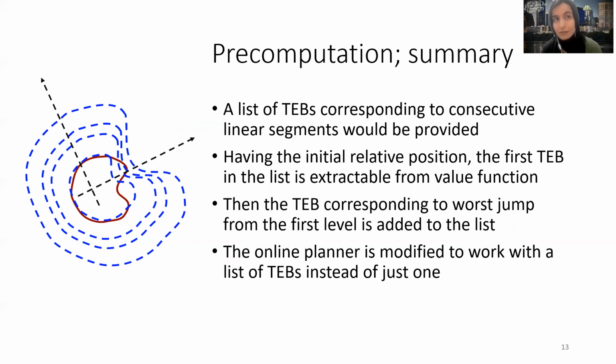The online planner is then modified slightly to work with a list of TEBs instead of just one. And this process of having a list instead of just one value makes actually perfect sense if you think about it, because the more uncertain about the future we are, the more cautious we need to be.